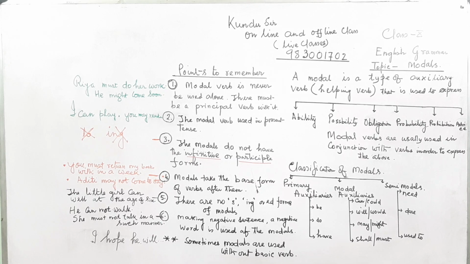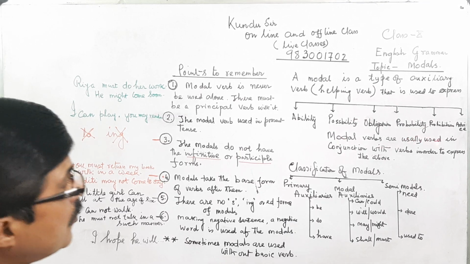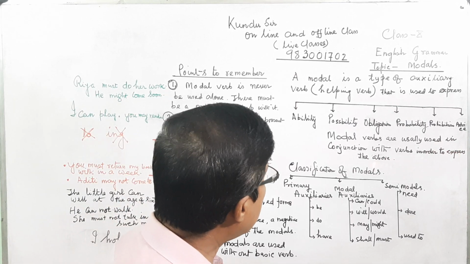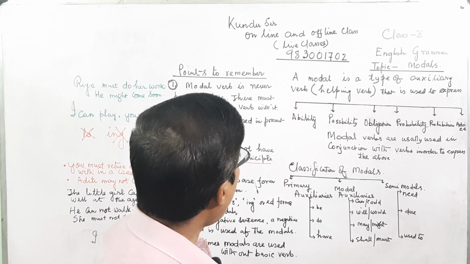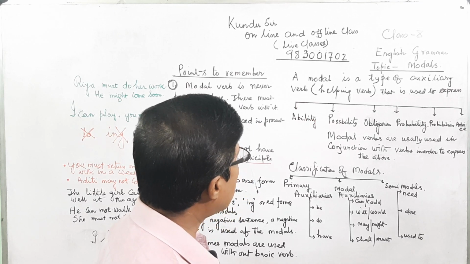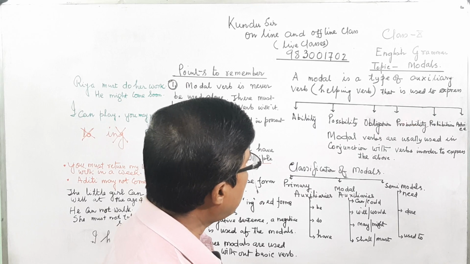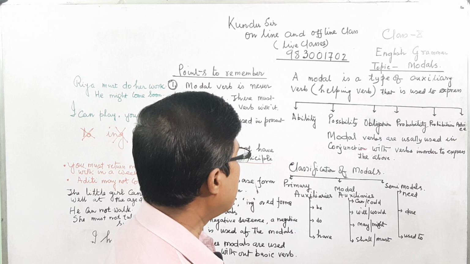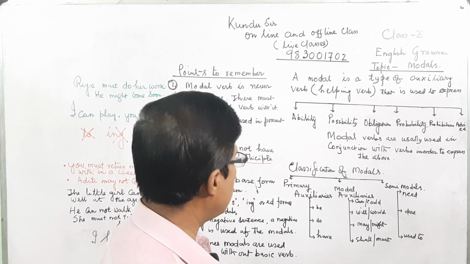A modal verb cannot function alone. So it is a helping verb, and a helping verb is an auxiliary verb. Always it takes place with the base verb. Modal verbs are usually used in conjunction with verbs in order to express the above: ability, possibility, obligation, probability, prohibition or advice. That means it takes place with the base verb.